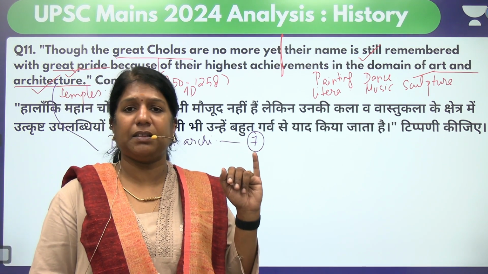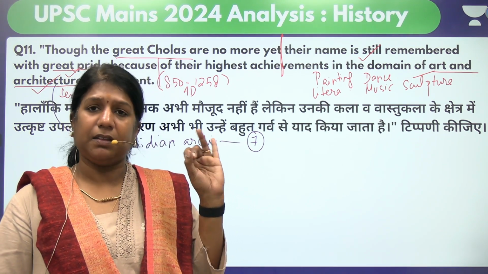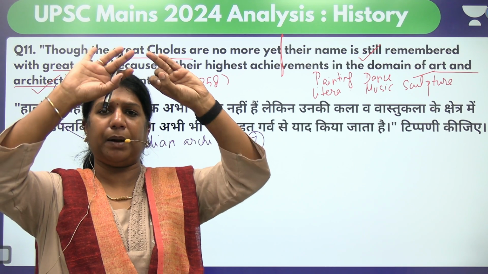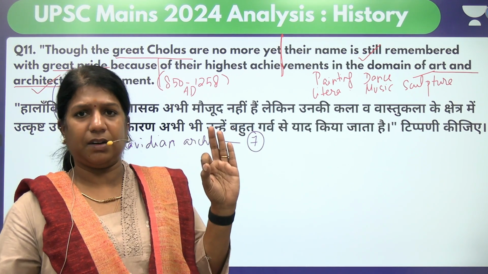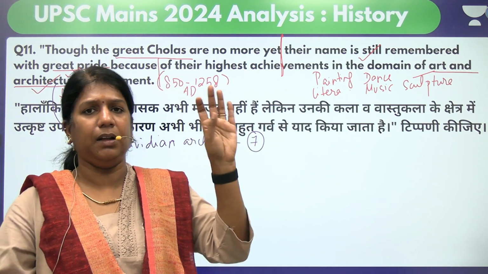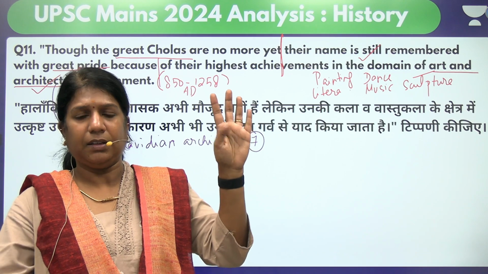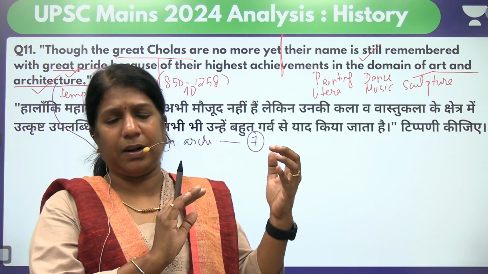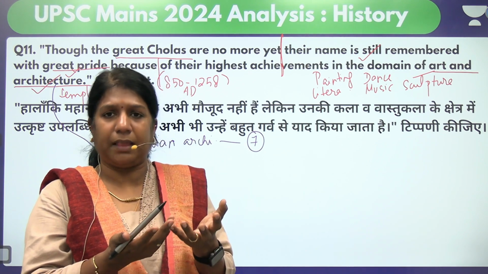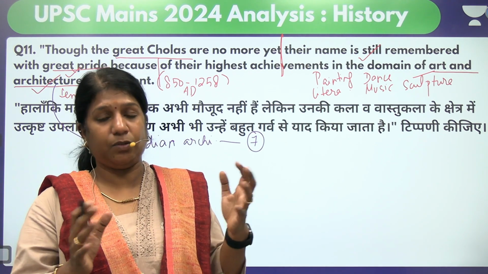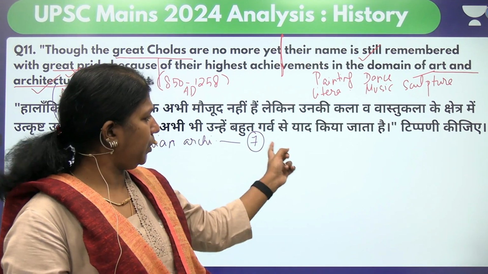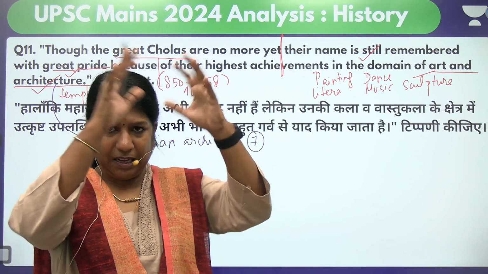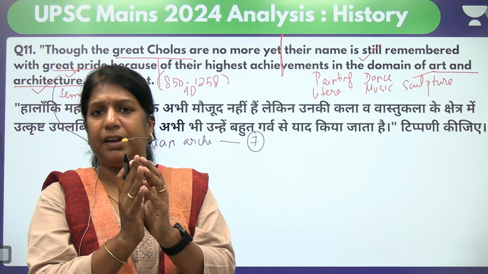So the first one being the sanctum, the Garbhagriha. The second one being the Vimana, the curved pyramidical octagonal tower. The third one being the Shikara, the monolithic one. The fourth one being the Kalash. The fifth one being the Mandapa, on both sides adjoining the sanctum or on any one side. The sixth one being the Teppam, the water tank. And the seventh one being the Gopuram. So you need to know them in an orderly way. These 7 features constitute a Dravidian temple.